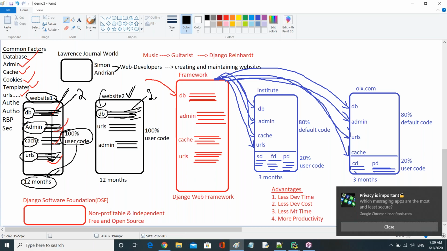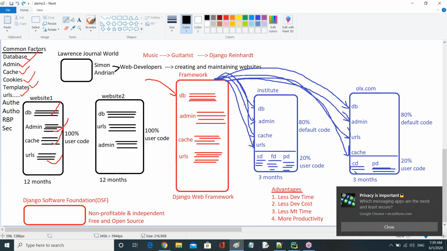Suppose in the previous website, the admin part took 1 day. It also takes almost 1 day here. Same time only. All components are written manually here, and it also takes around 12 months. Like this, they developed a number of websites, guys. One day they thought, from now onwards, we don't rewrite the code.